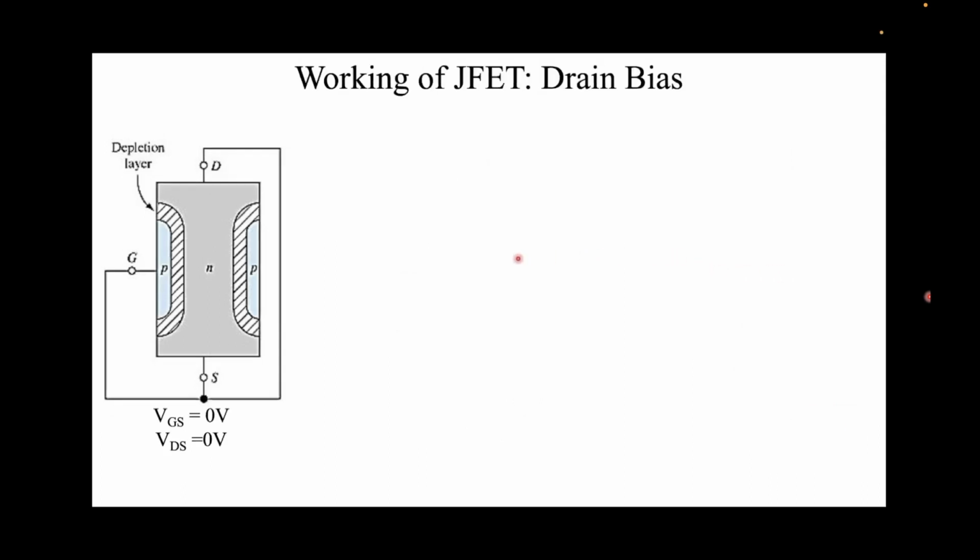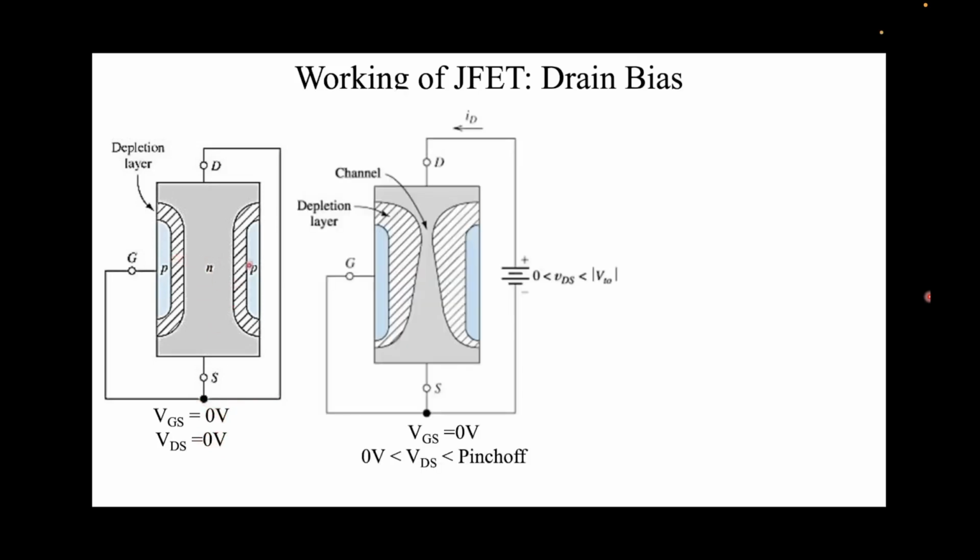Now in order to completely understand the working, we'll do the other case in which we keep VGS equal to 0, so the gate source bias remains 0, and we vary the drain source bias. As usual, if no bias is applied, a small depletion region will be formed here. Now let's apply some small drain bias. The gate drain junction will again become reverse biased. Note that the drain is N-type and the gate is P-type, and we are applying a positive voltage to the drain while the gate is at 0. So this junction becomes reverse biased, and hence the depletion region has increased.